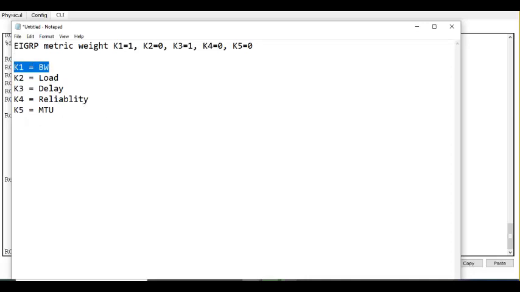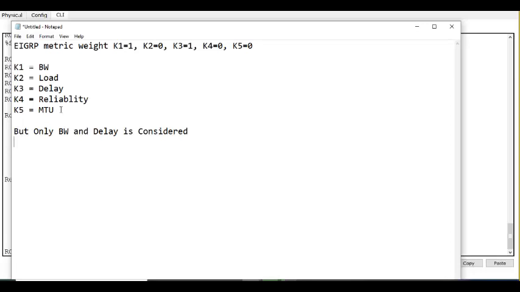So the metric of EIGRP is 5 K values, but only bandwidth and delay are considered. Whatever is considered, you cannot multiply it by 0. What will happen if you multiply by 0?